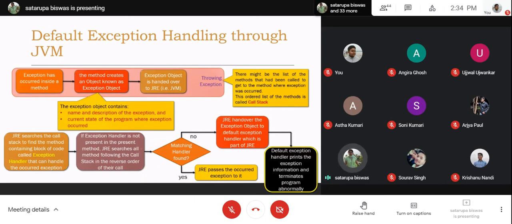Every time you go to the previous level, you ask whether a matching handler has been found or not. There may be different handlers, and not all may match the exception that has occurred here. So whether there is a handler at all, and whether it matches, has to be found.